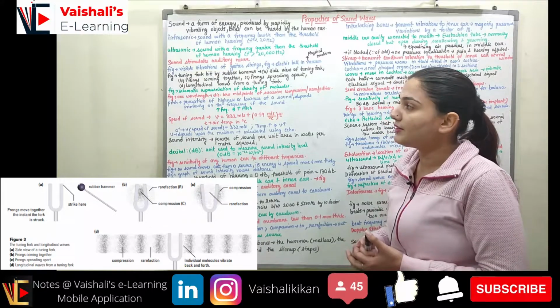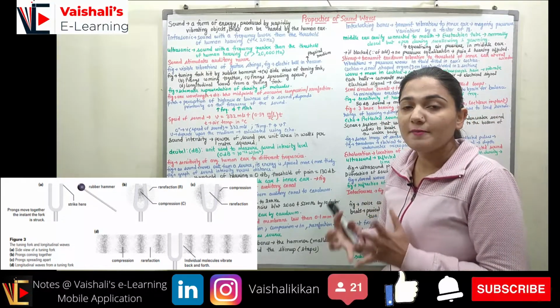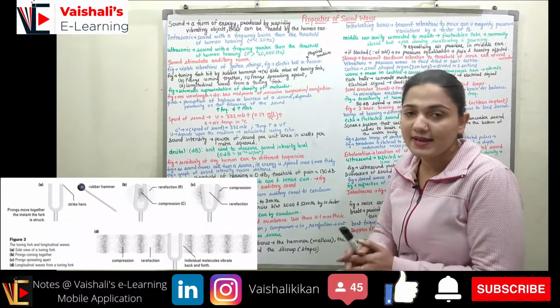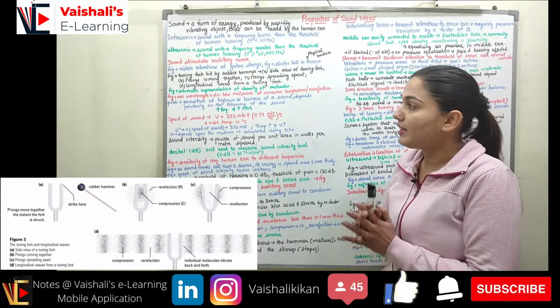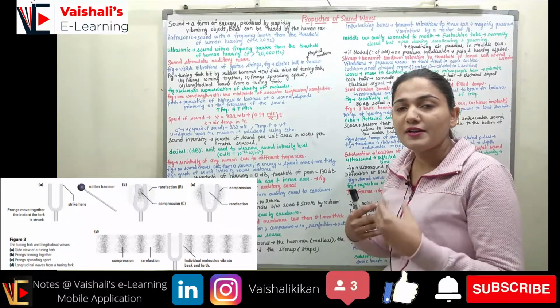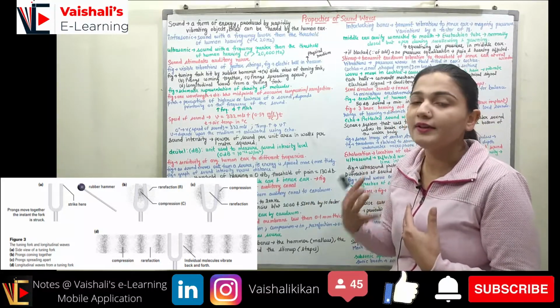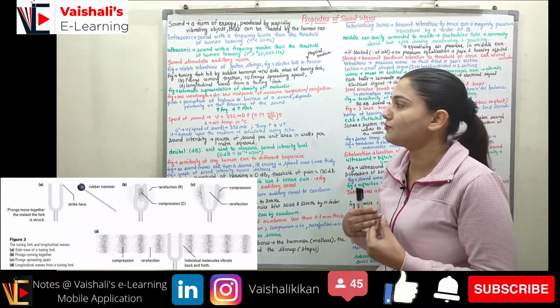We have rarefaction and compression in the same direction in which the wave is traveling. This is a longitudinal wave.